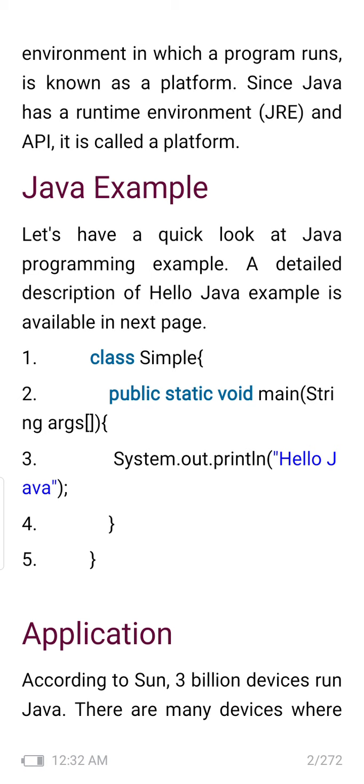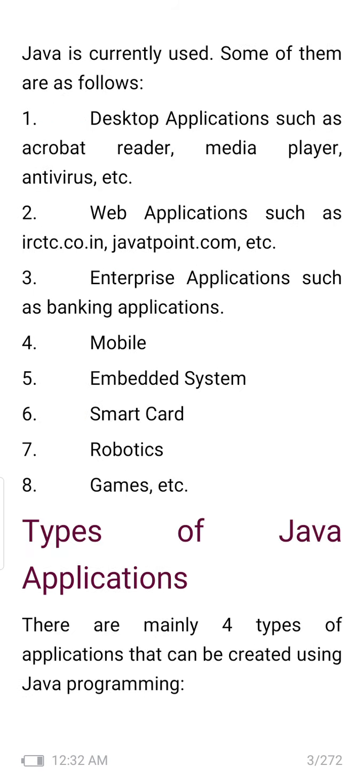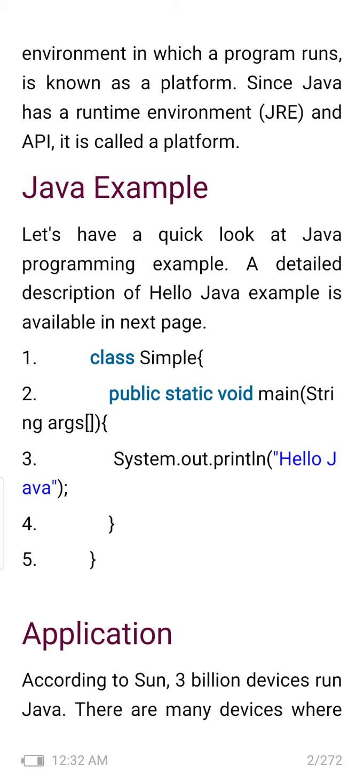Okay, and then within brackets, String space args. Here this is the command line argument, which is of string type. So whatever input you give to the program is always of string type, and if you want to convert it to an integer, you have to use the int function or the parseInt function. Okay, and this program is a simple program just to print a message on the screen: System.out.println hello Java, and close the braces which were opened previously.